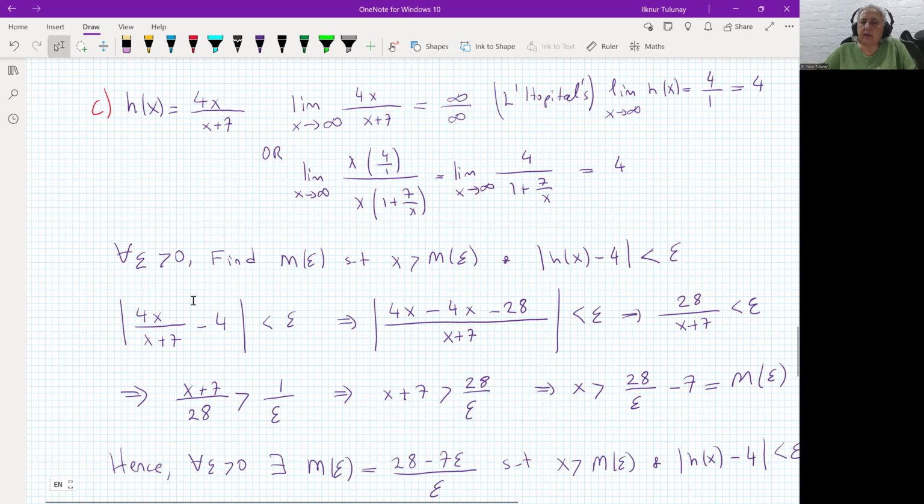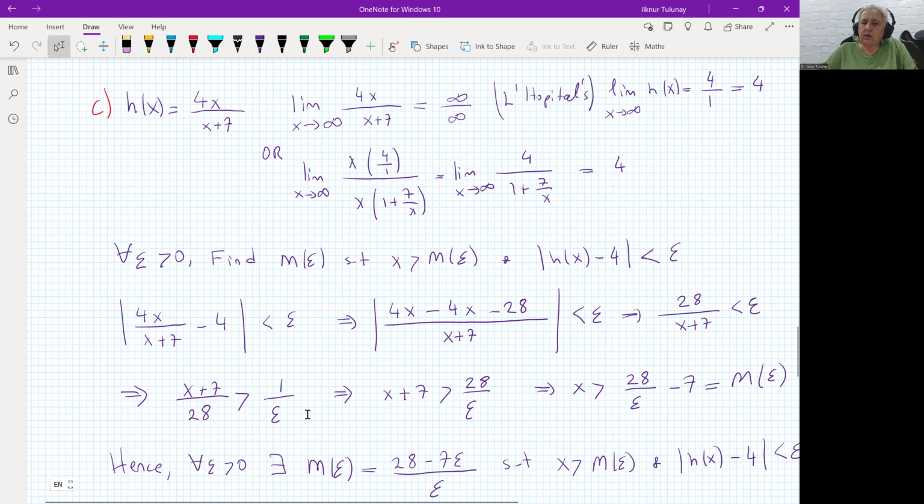So for 4x over x plus 7 minus the limit, which is the 4, and this multiplied here, then we have 4x minus 28 over x plus 7. So this one and this one will cancel out. You have minus 28 over x plus 7. If you take this out from the absolute value, we have 28 over x plus 7 smaller than epsilon.